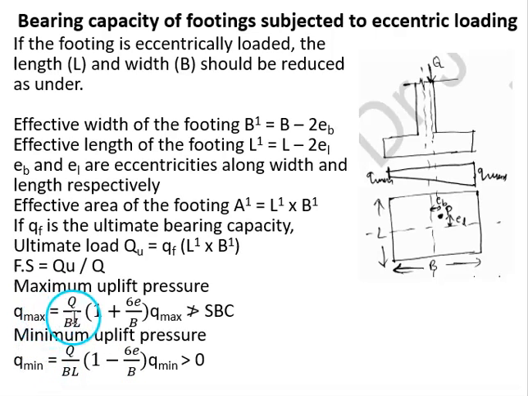Maximum contact pressure equals Q by BL into 1 plus 6E by B, and minimum contact pressure equals Q by BL into 1 minus 6E by B. So here if the eccentricity is in the length direction, then we should take L in place of B. This maximum pressure should not be greater than the bearing capacity, and minimum pressure should be greater than 0.